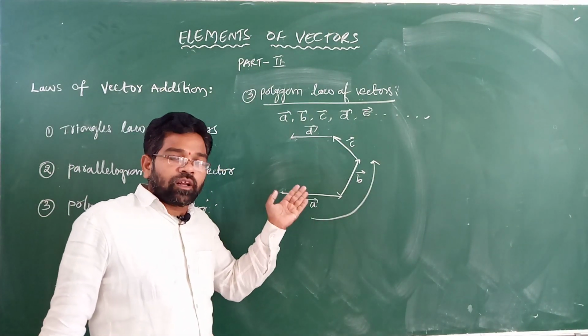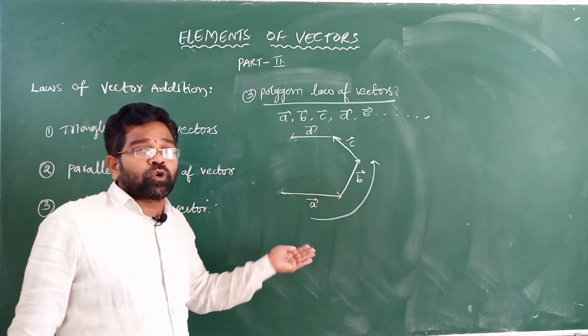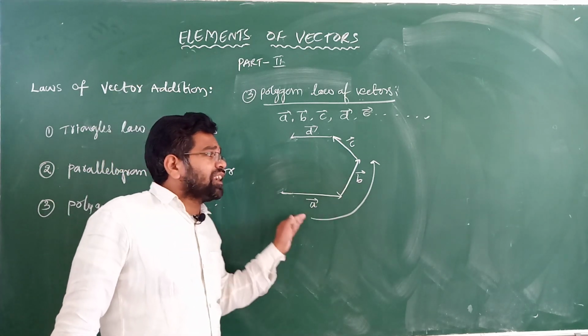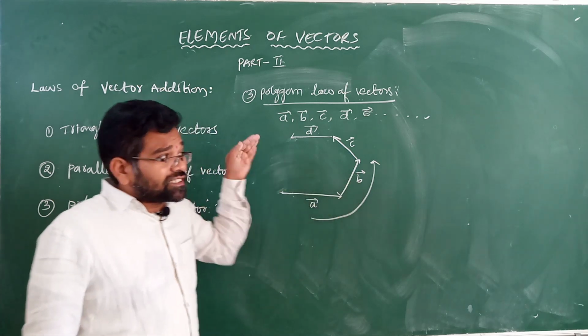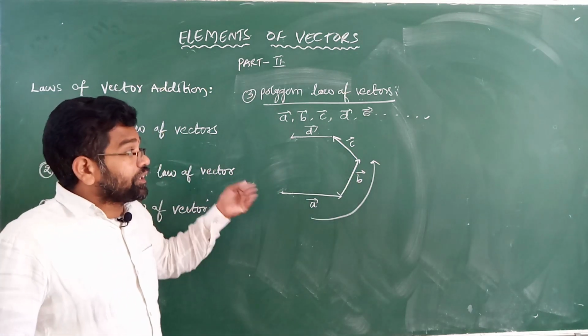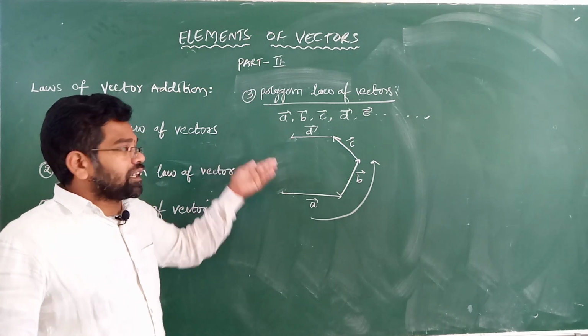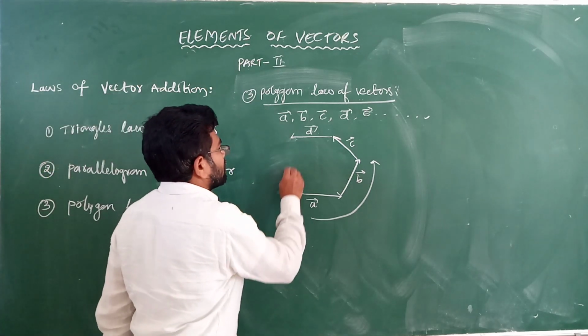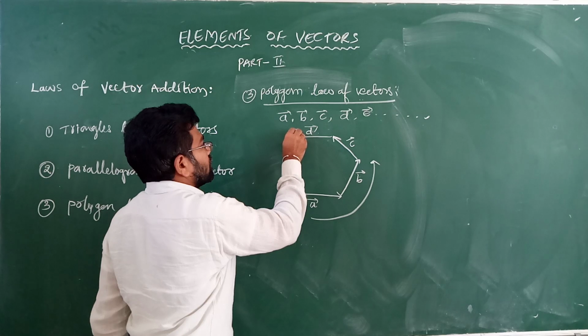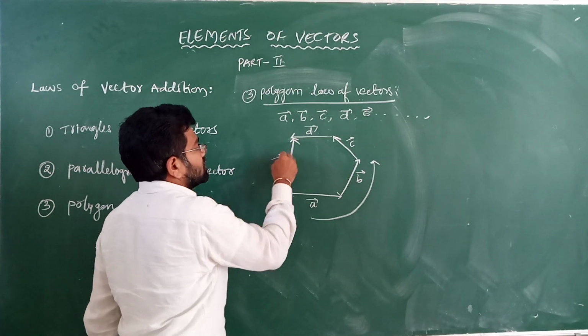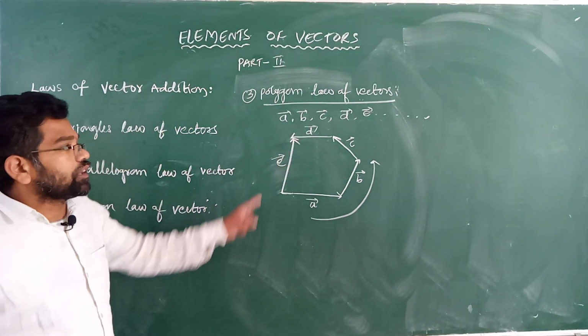Let us consider a number of vectors. They represent both magnitude and direction, taken in the same order. The closing side of the polygon represents both magnitude and direction, but it will be taken in reverse order. Reverse order like this. So this is E, taken in reverse order.